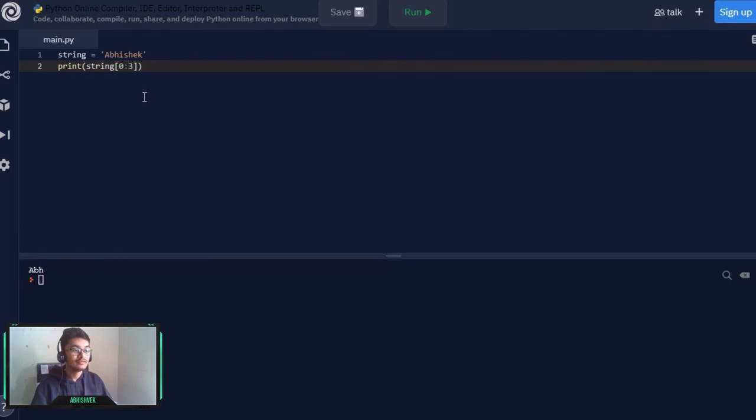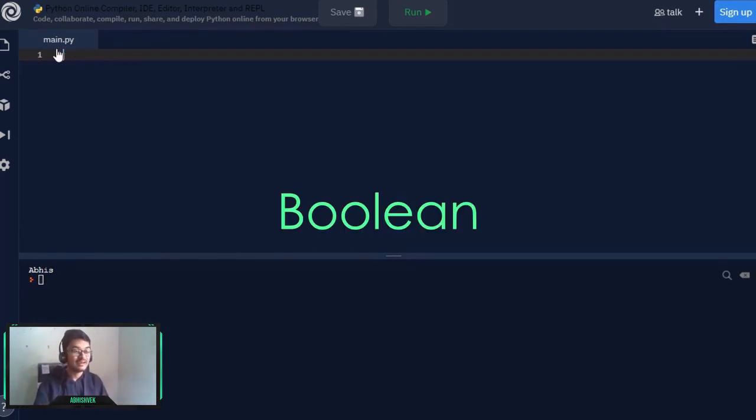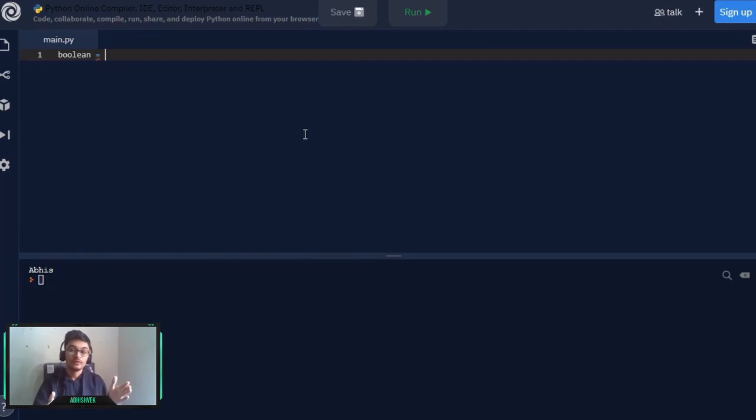You can also mark it with a negative index, and if I run it again, you will see ABHI, and it will leave out the letters from the negative side. So this was the string. Now another data type is boolean, which we forgot to mention in our list. We can simply declare a boolean by writing any variable name, and the default value of the boolean will be true unless the value, for a particular data set, is false. So the value will always be true or false accordingly.